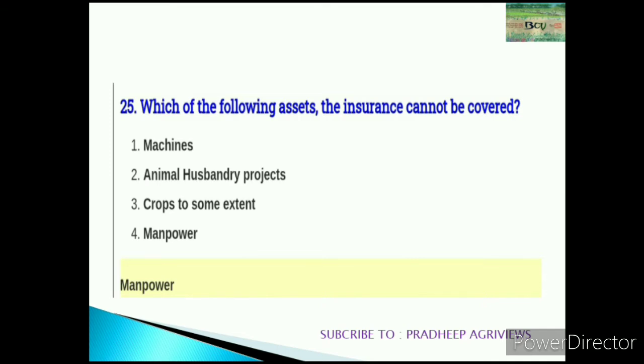25th question: which of the following assets cannot be covered by insurance? Actually, it's an economics section question. Which of the following assets cannot be covered by insurance? The right answer is manpower.